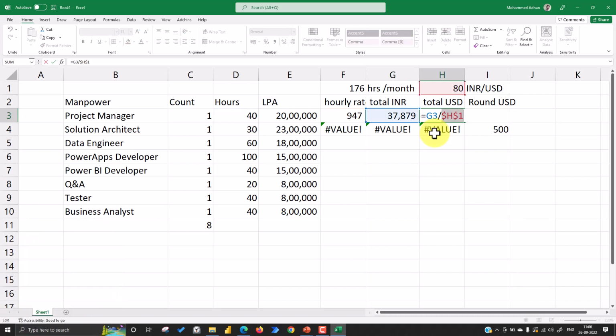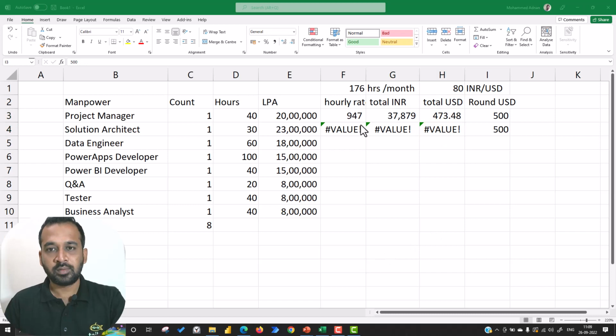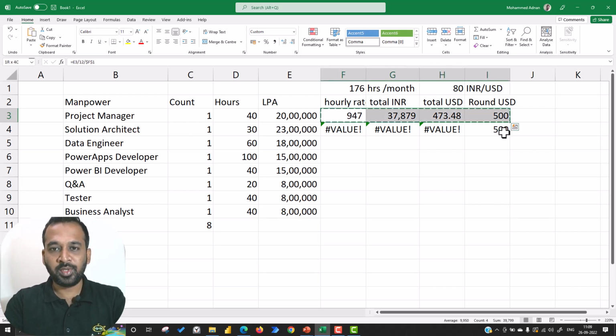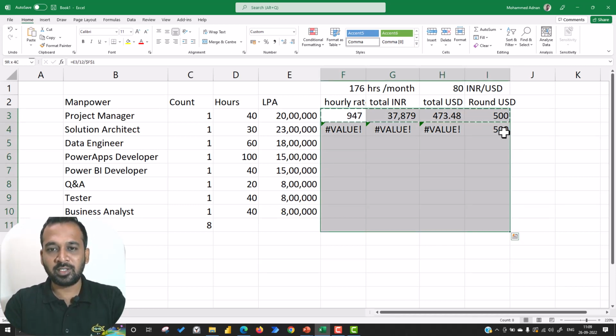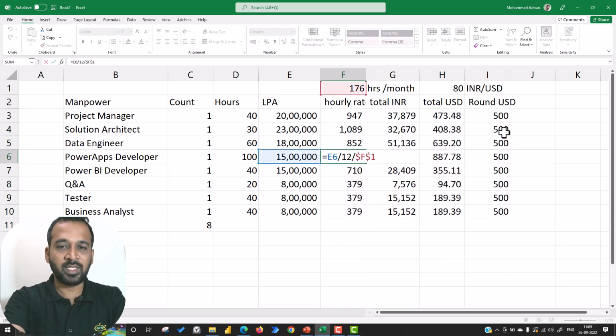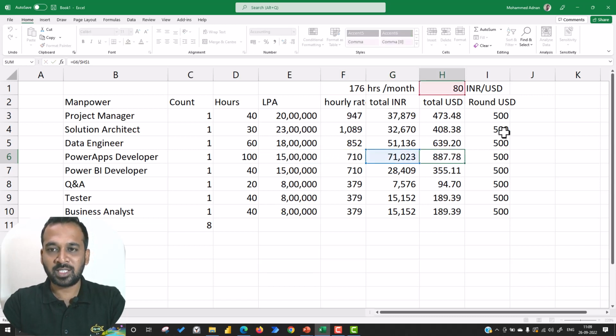Similarly, I also need this 80 to be constant, so edit this here and press F4, now it's constant. If I copy and paste it now, here we need to round up this USD, right? So this can be done separately. I'm just copying here and pasting it to all the cells. Now this should work. Now you can see it's taking the value 15 lakhs from here, and 176 is a constant value. Similarly, we have 80 as a constant value.